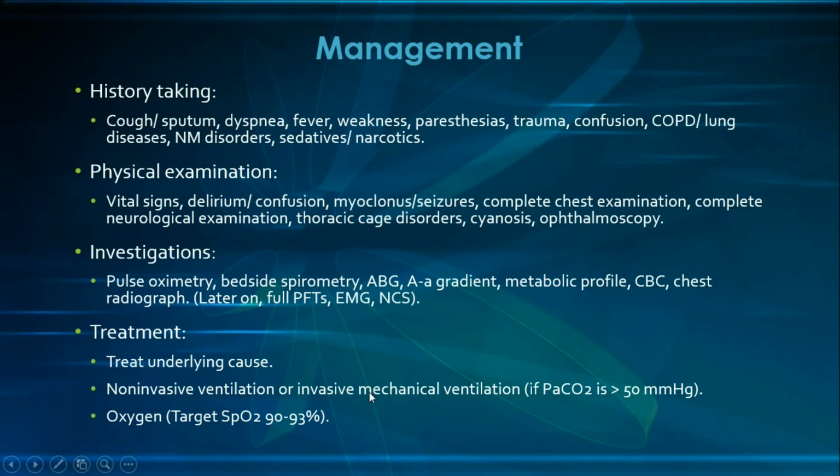And if the patient has a severe hypercapnia, then we would also go for non-invasive ventilation or even invasive mechanical ventilation, especially if the PaCO2 is above 50 millimeters of mercury. And finally, if the patient is also suffering from hypoxemia, then we would supplement the patient with oxygen, preferably through nasal cannula, with a target oxygen saturation of 90 to 93%. And one final point to make is that you should be careful when using oxygen with COPD patients, because the oxygen can aggravate the hypercapnia through inducing ventilation perfusion mismatch in the lungs.